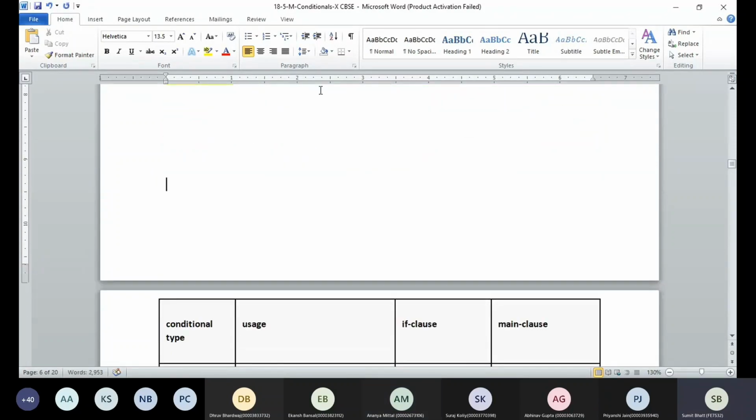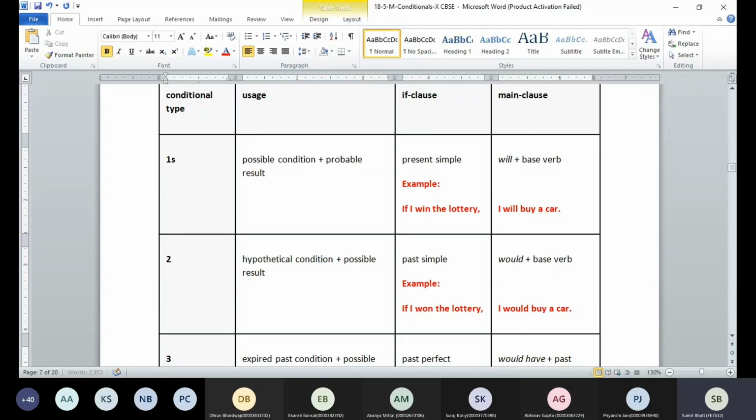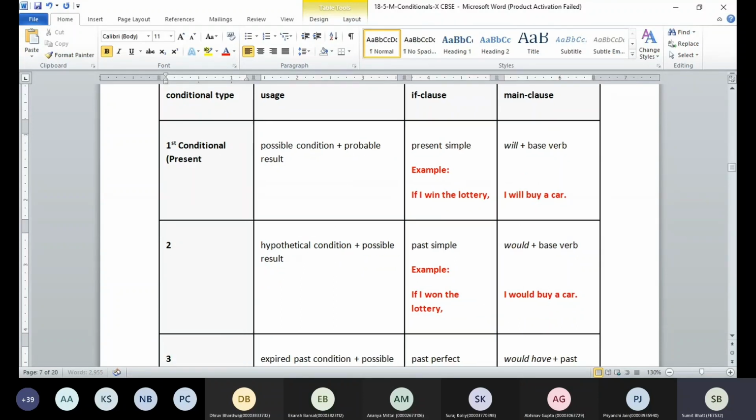Now let's discuss these, when to use which condition and at what time. So remember, the first conditional is going to be known as the present conditional. What do we call it?